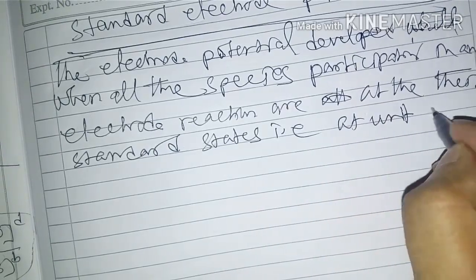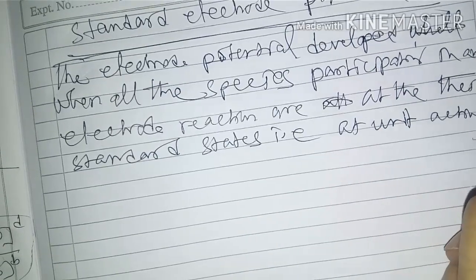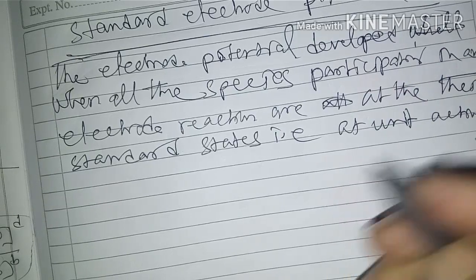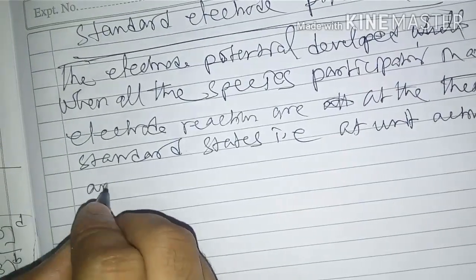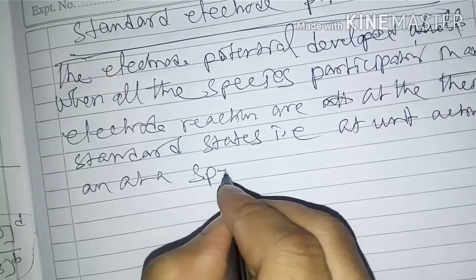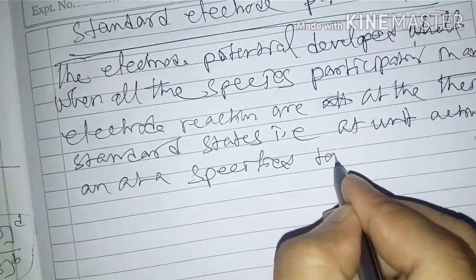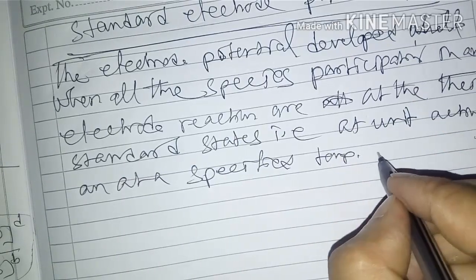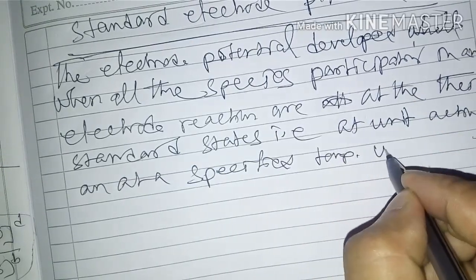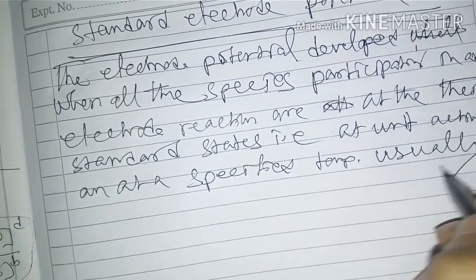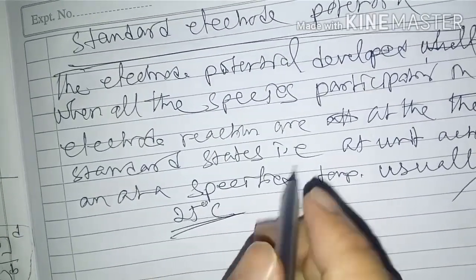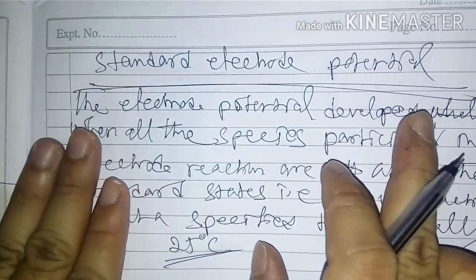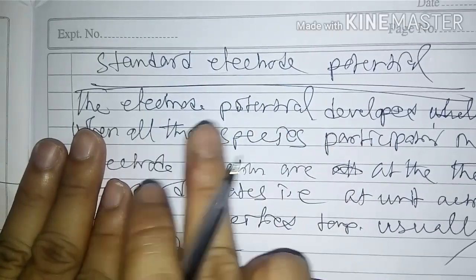Okay, at unit activity and at a specified temperature. What is a specified temperature? That means room temperature, or 25 degrees C. So this one is the standard electrode potential. This standard electrode potential is very important.